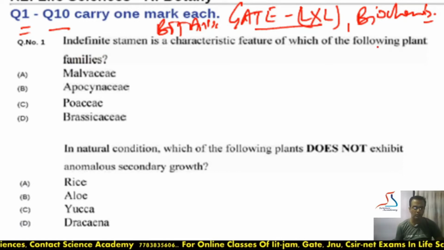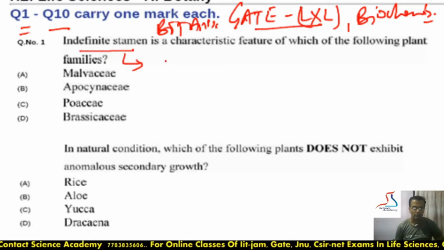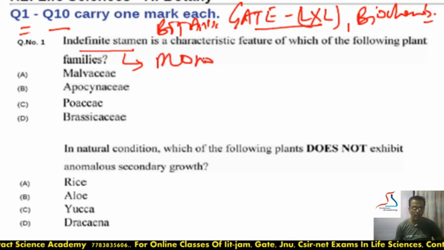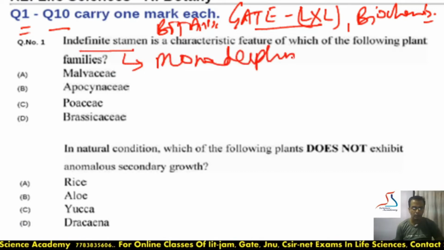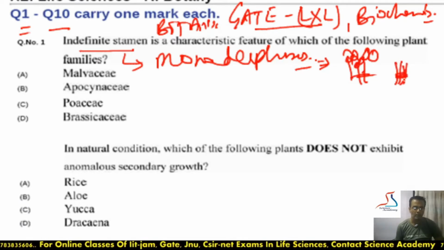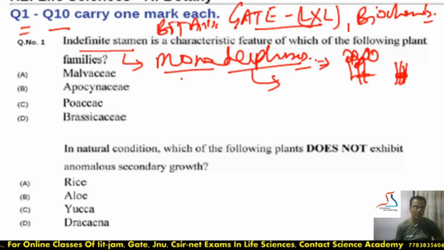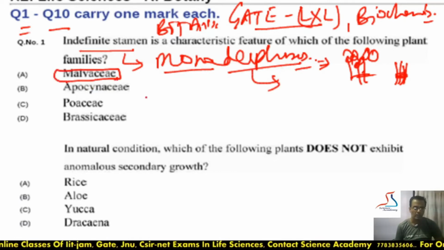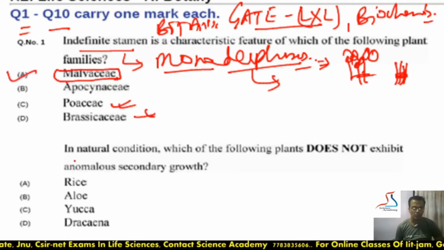Question number 1 is asking: indefinite stamen is a characteristic feature of which of the following plant families. So indefinite stamen means monoadelphous. What is the meaning of monoadelphous? Where the stamens are present in one particular bundle, associated in one bundle. That's called monoadelphous. Mono means single, adelphous means bundle. So a single bundle will be present, and that's the characteristic feature of Malvaceae. You have to remember. So the answer will be A.